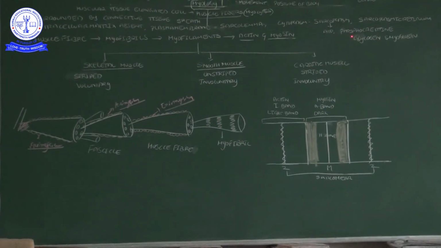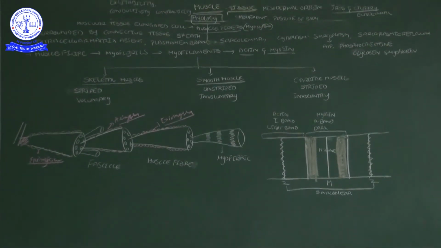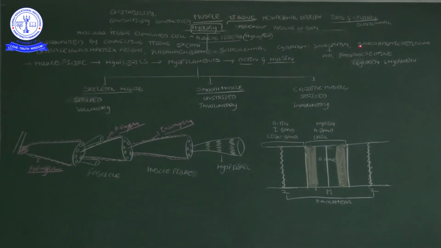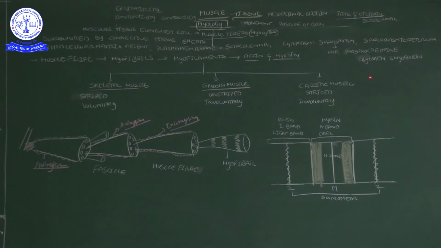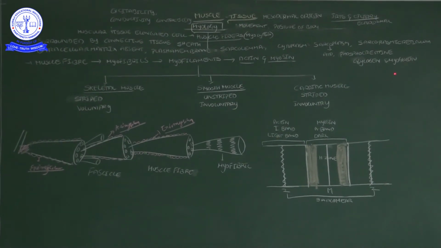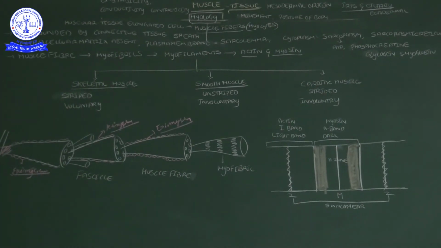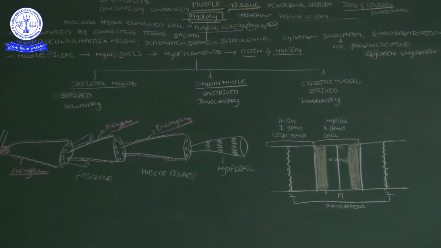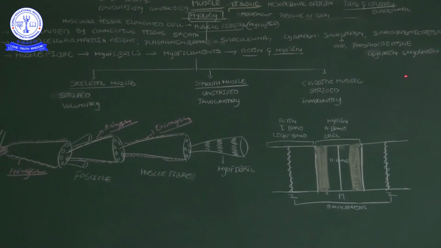That ATP is stored in the form of phosphocreatine, which is very important. Next, it contains glycogen, I mean a glucose derivative, and then myoglobin, especially present in heart muscle. That's why the heart is somewhat bright red in color, more red compared with other body parts, because it contains myoglobin.